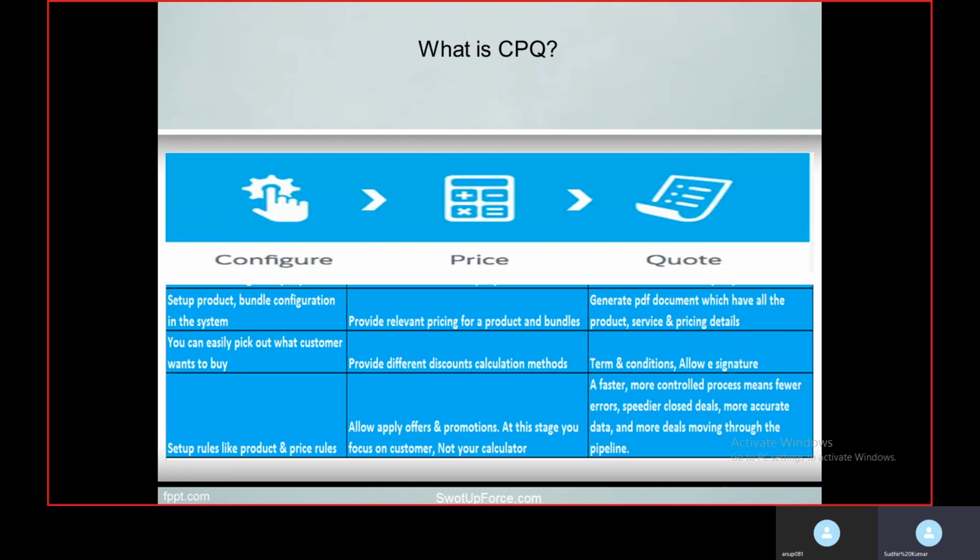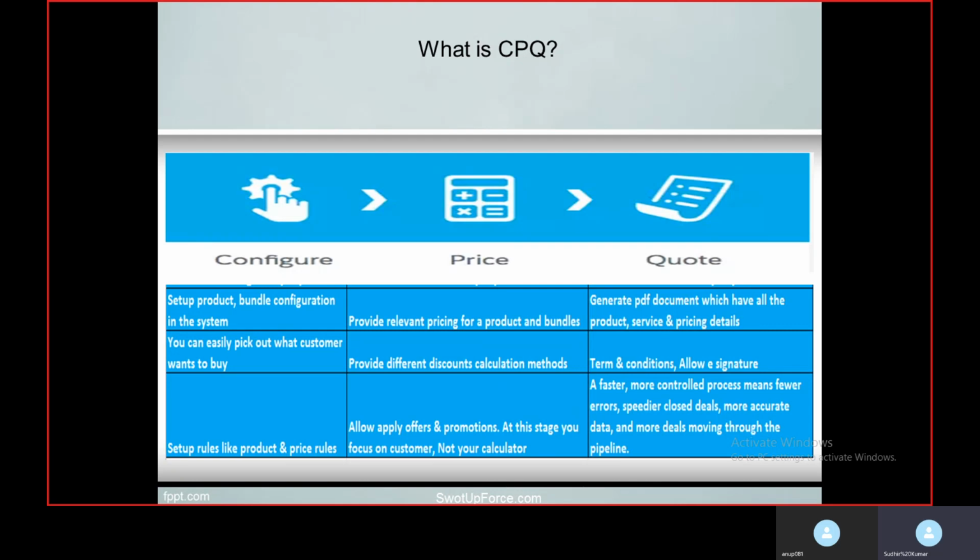As I gave an example, one customer needs one configuration of laptop, another customer needs another configuration, and one customer may buy in bulk, another a smaller quantity. You can differentiate with the help of bundle configuration, and easily pick those bundles during quote generation.